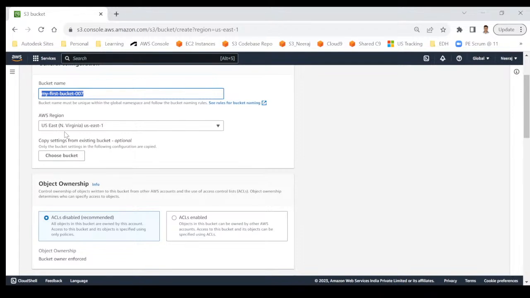So at this point of time, as you can see, we have selected some region, that is US East region, and in that particular region the bucket will be created. So the meaning is that your bucket will be available in that region, but you can access the data from anywhere in the world. It does not mean that because I'm in India, I will not be able to read or write the data. That will be possible. The only thing is the geographical location, the server where your data is located, is available in the US.